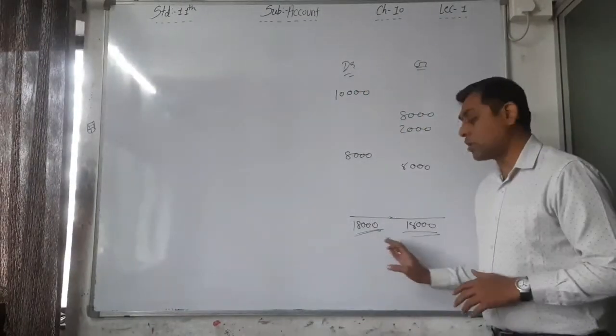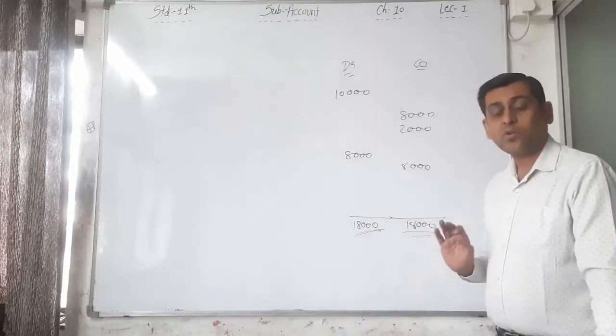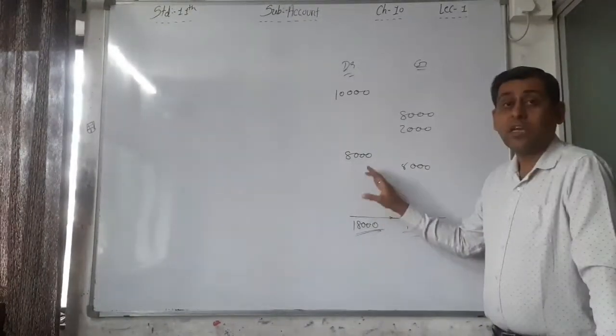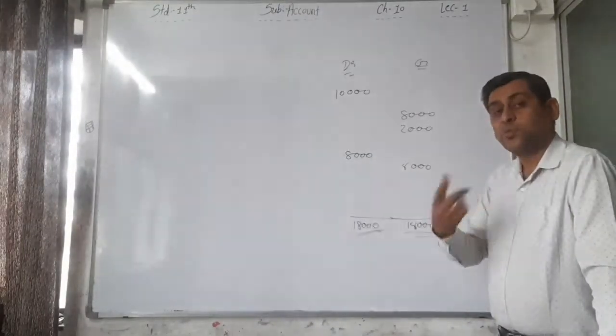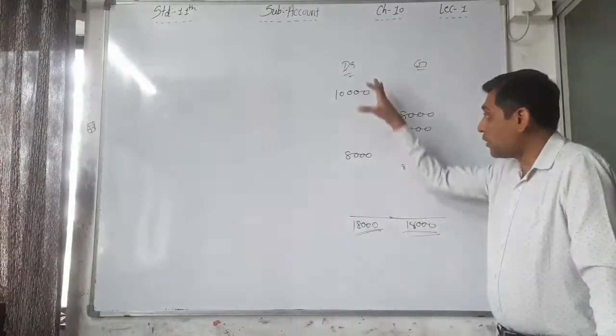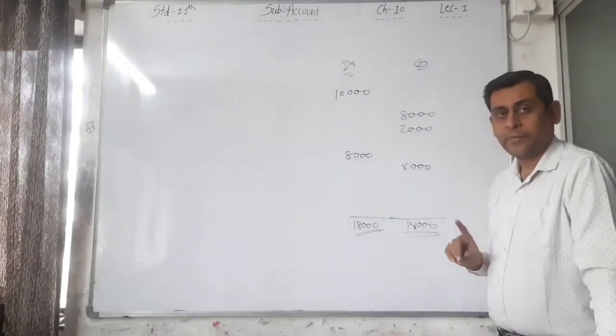See, if the total of the journal is correct, then you still cannot say the accounts are mathematically correct, because after this, the next procedure is posting. You are recording correctly, and the total of the journal is correct, right?